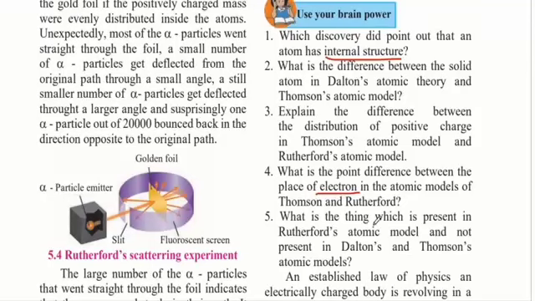What is the thing which is present in Rutherford's atomic model and not present in Dalton's and Thomson's atomic models? Rutherford's atomic model basically concentrated on the empty space that was present in the atom, which was not told to us by Dalton or Thomson.